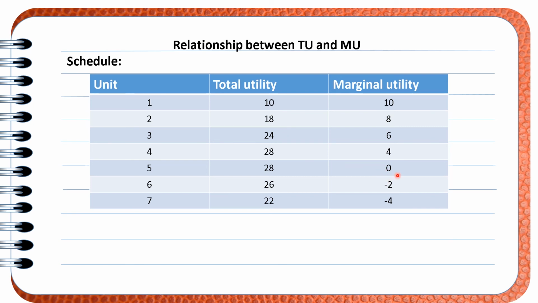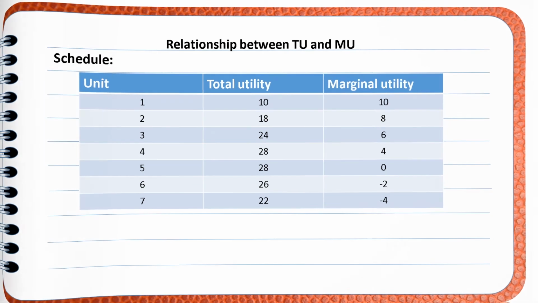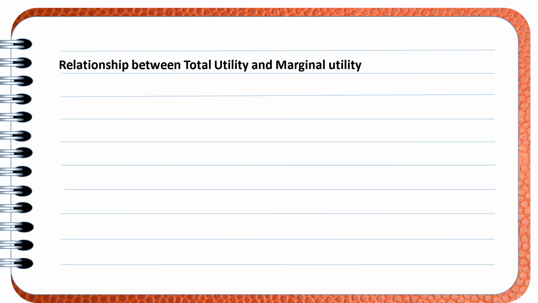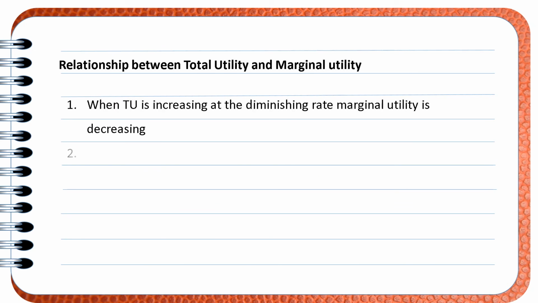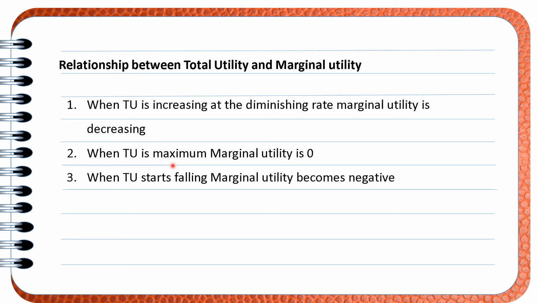When the marginal utility becomes 0, what happens? Total utility is maximum. 28 is the maximum, yes or no? And when the marginal utility turns negative, total utility starts falling down, which we can see that after the fifth point, it is falling down. Relationship, very important, it can be asked in the paper. When total utility is increasing at a diminishing rate, marginal utility is decreasing, we have seen. When the total utility is maximum, marginal utility is 0, that also we have seen. When total utility starts falling, marginal utility becomes negative.